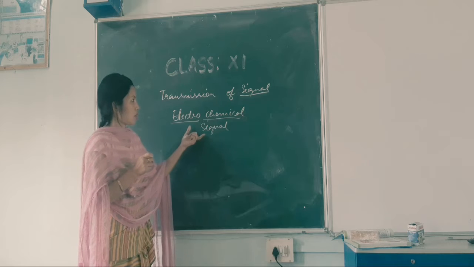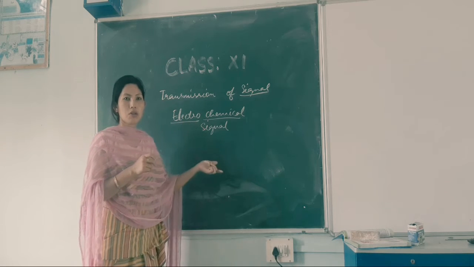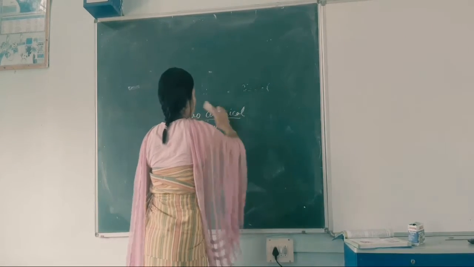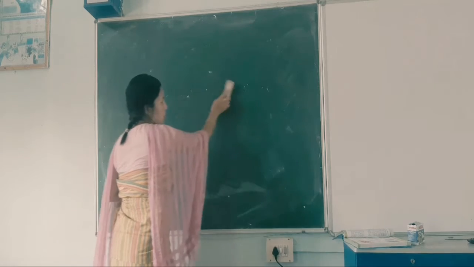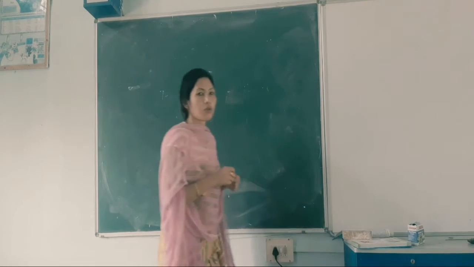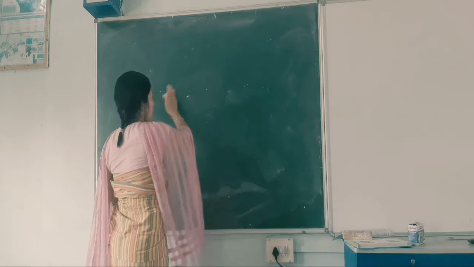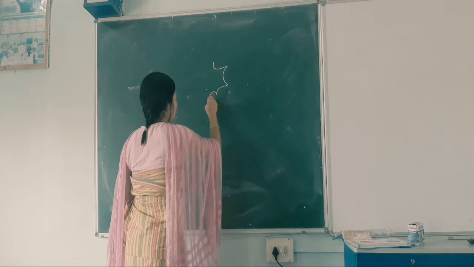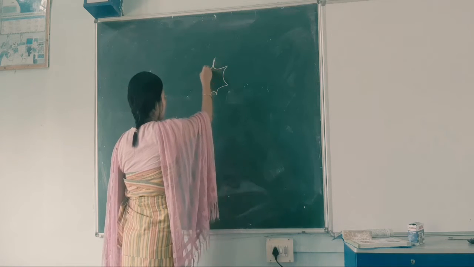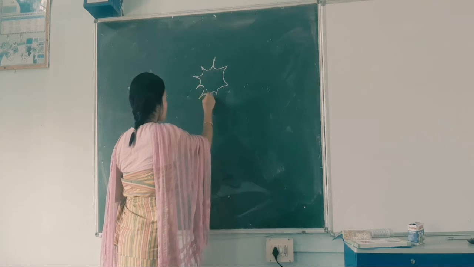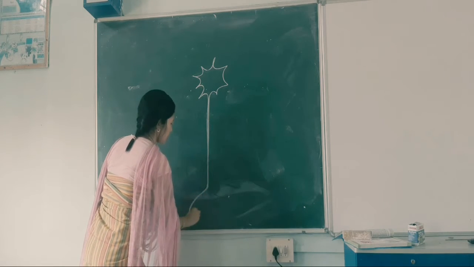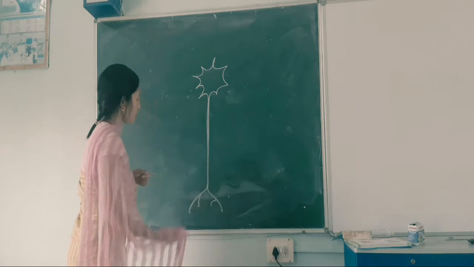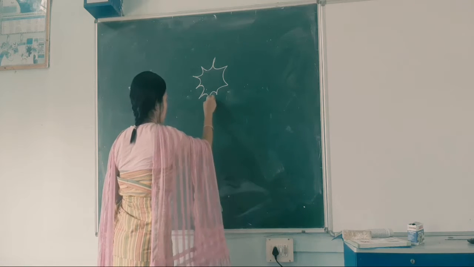Now let us see how a neuron looks, or what is the structure of a neural tissue. The neurons are the longest cells or tissue of the body. They are long. They have a tail-like structure and the nerve endings. These are called nerve endings. And here are the axons.